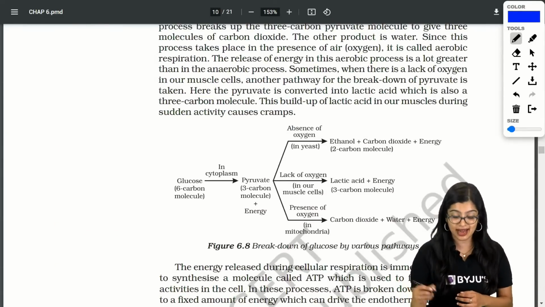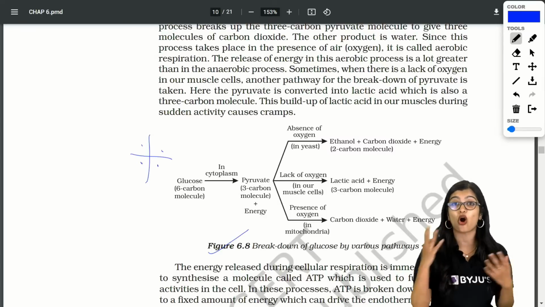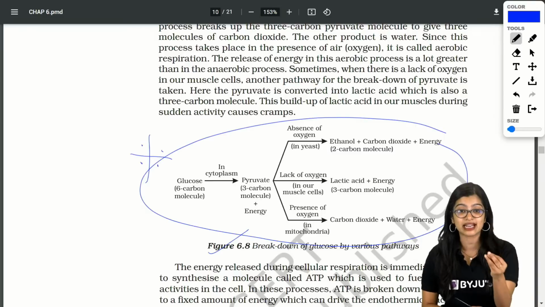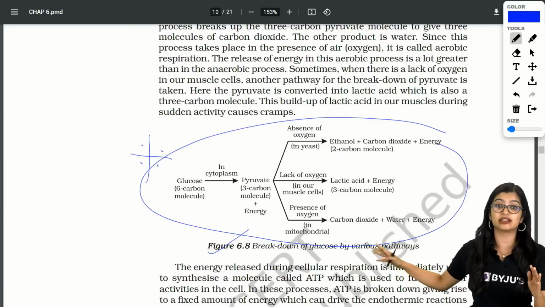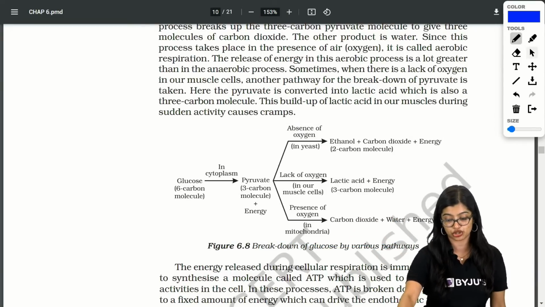Now I'm sure diagram wise Ankita ma'am would have told you that this diagram is not necessary for drawing, but I'm sure yesterday Ankita ma'am told you that to study respiration this is very important, right? Ankita ma'am has explained this in great detail. Please make sure that you are going through it when you are revising respiration.